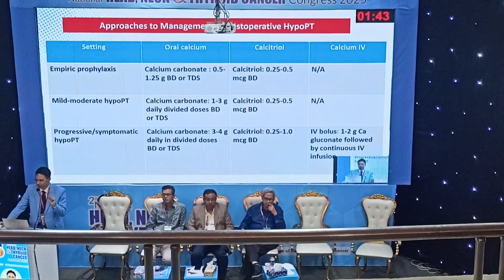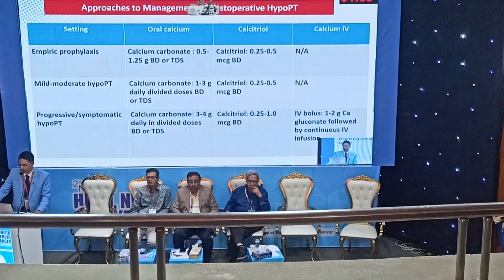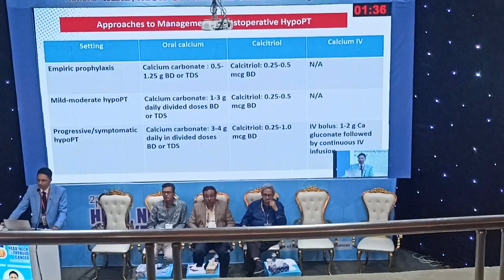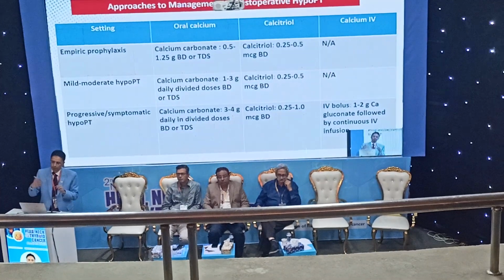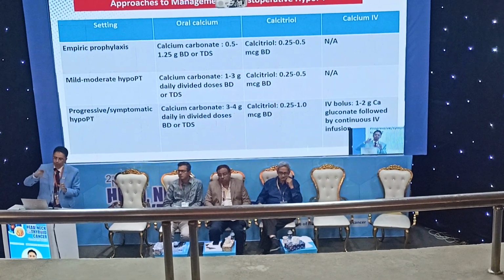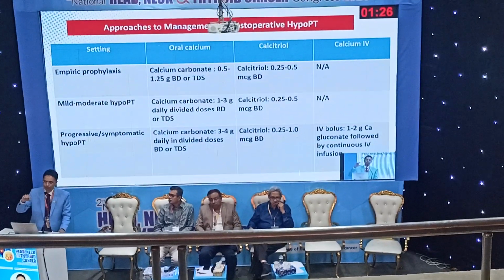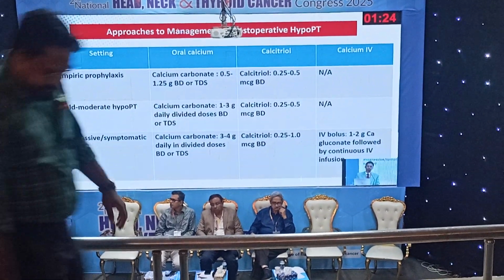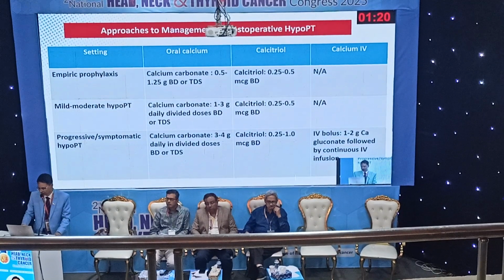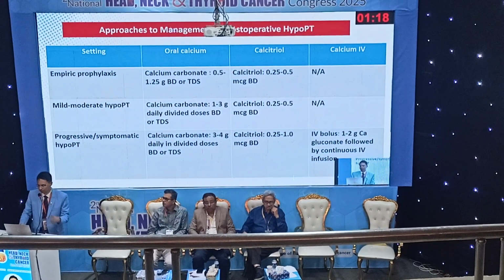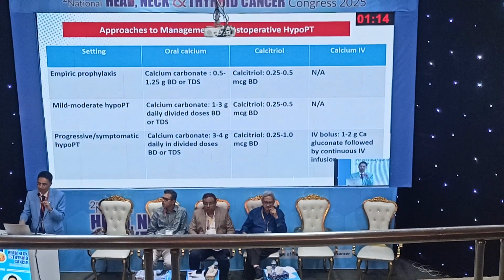When it is progressive and symptomatic, you should better give IV calcium, 1 to 2 gram calcium carbonate, followed by continuous IV infusion. Sometimes the tetany or hypocalcemia is so evident that you should continue an IV infusion of calcium, say 5 or 10 ml of calcium in 1000 ml of normal saline or dextrose for 1 or 2 days. Later, you should gradually taper and discontinue calcium, or maintain it until you are confident that the patient's parathyroid has recovered.